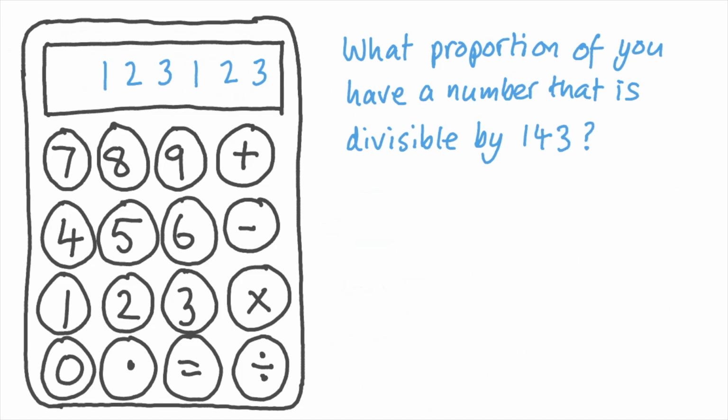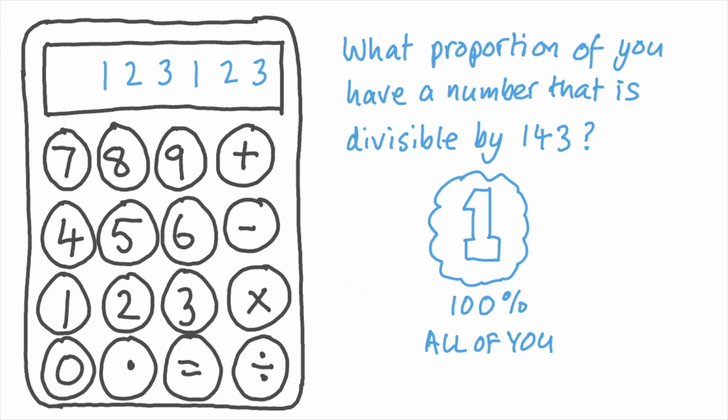Right, one last go. Clear your calculator, type in that 6-digit number again, and the new question is, what proportion of you have a number that's divisible by 143? Well, it should be a 143rd of you, just over half of 1%. But divide that number by 143 and I think all of you will get a whole number answer. The proportion is 1, 100%, all of you.